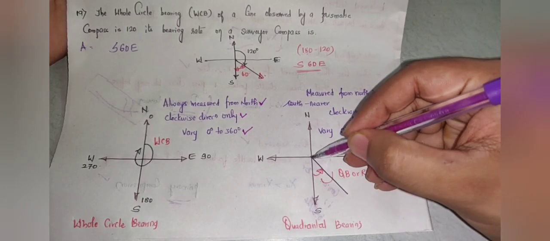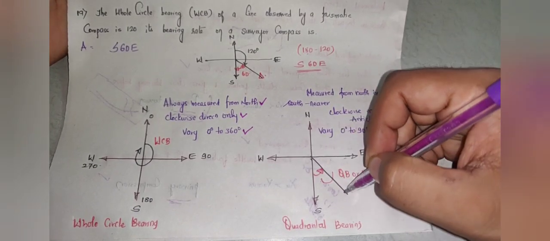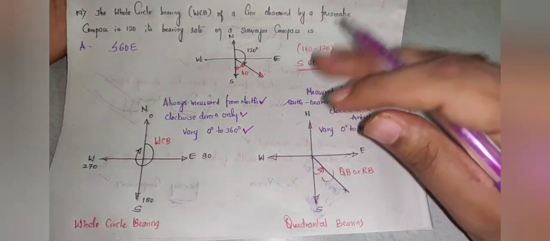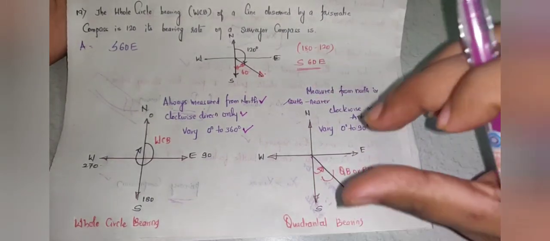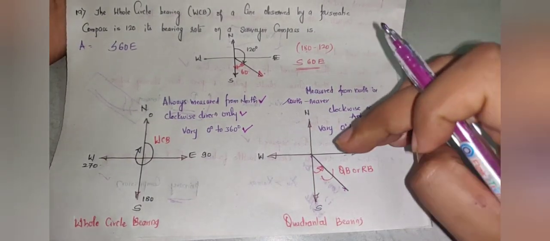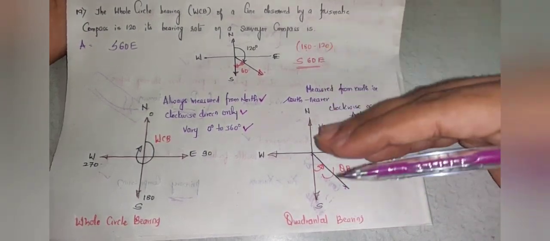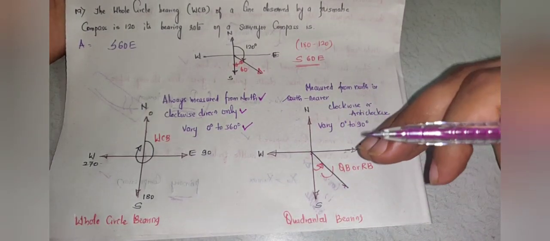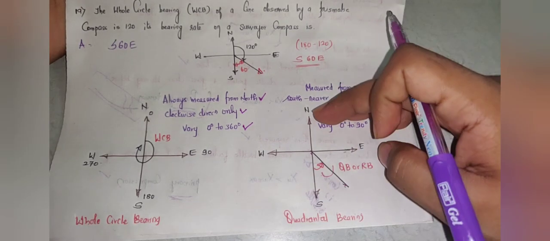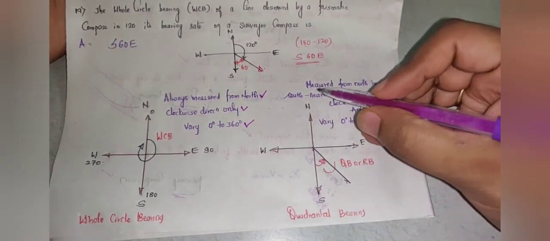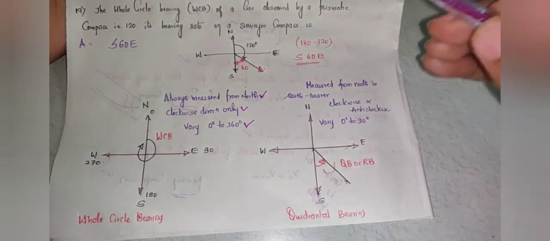So suppose I need to measure the angle at this point. The angle measured here is with respect to the individual quadrants, right? It need not start exactly from north or from south. It may be anywhere. You have to select the nearer position, either north or south. So it is measured from north or south, whichever is nearer.